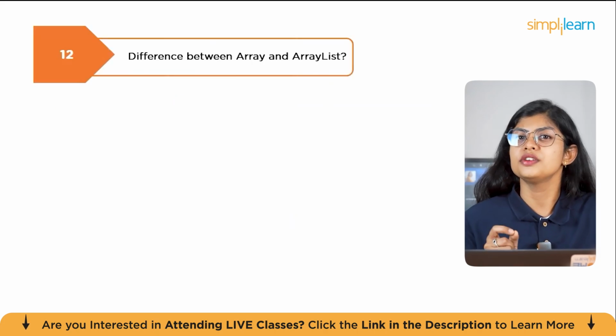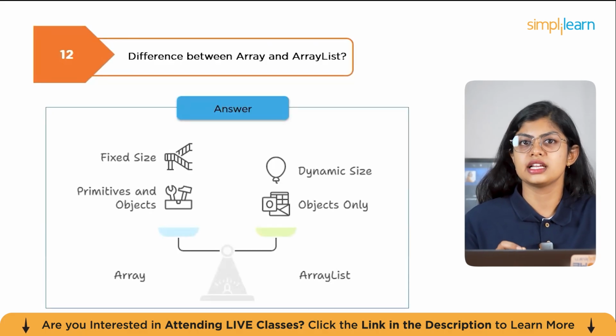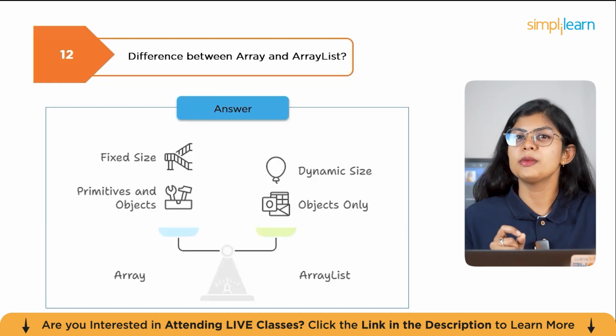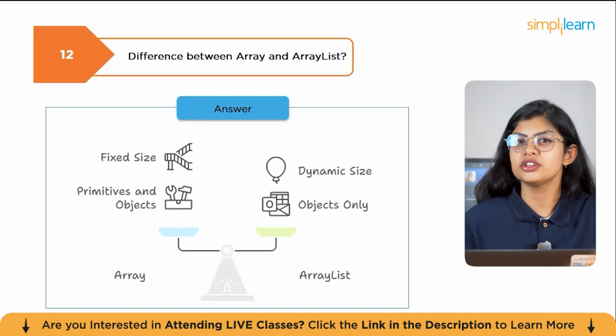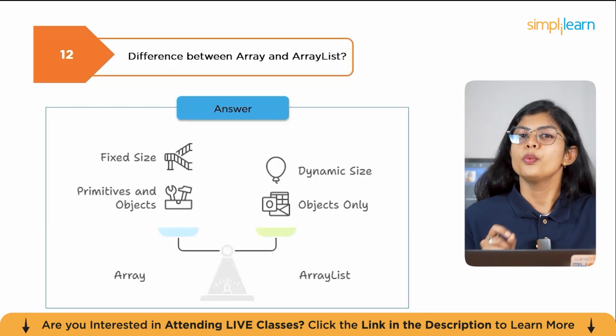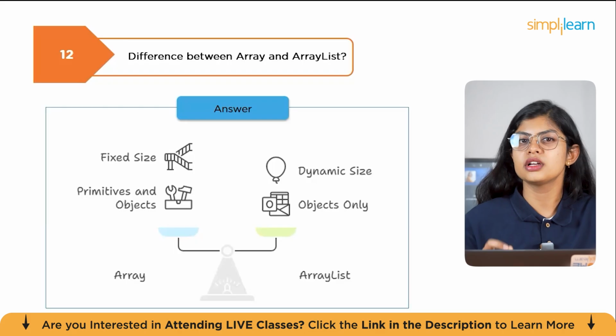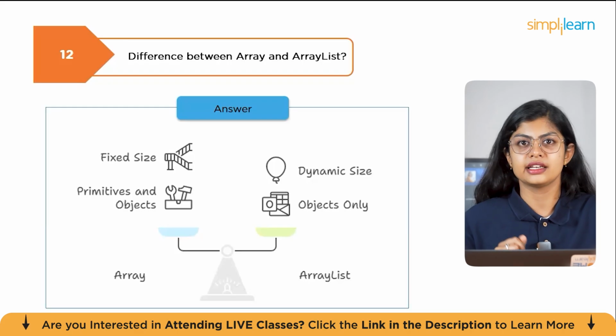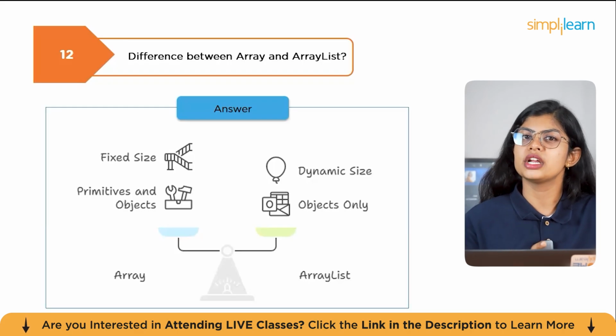The next question is the difference between array and ArrayList. An array is a fixed-size data structure that can store both primitives and objects. Its size must be defined at the time of creation and cannot change later. For example, int[] numbers = new int[5]. Whereas ArrayList is a resizable collection class from the collection framework that stores objects only, not primitives directly. Its size can grow or shrink dynamically.